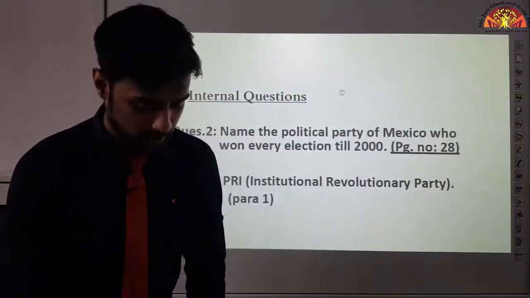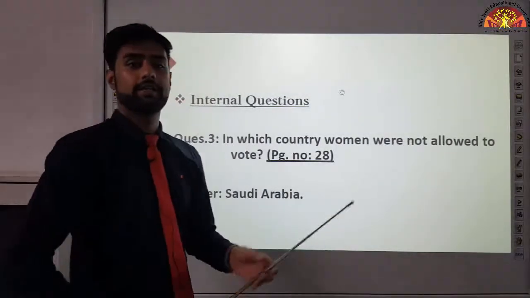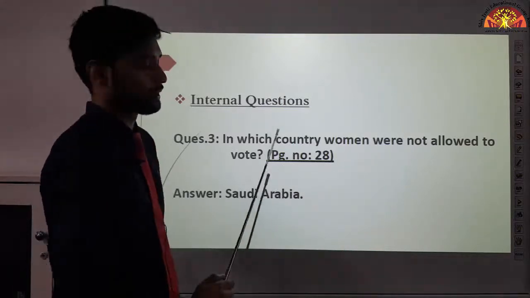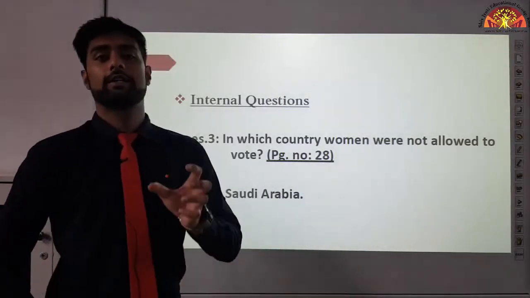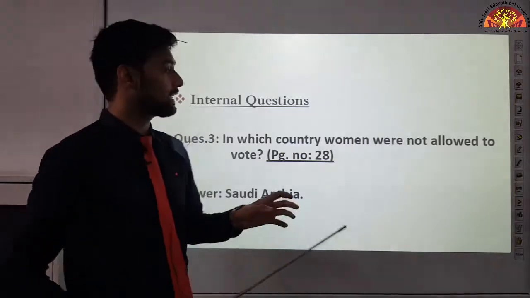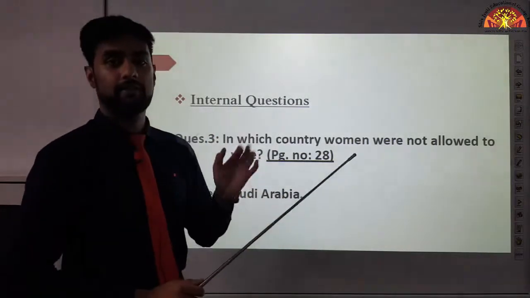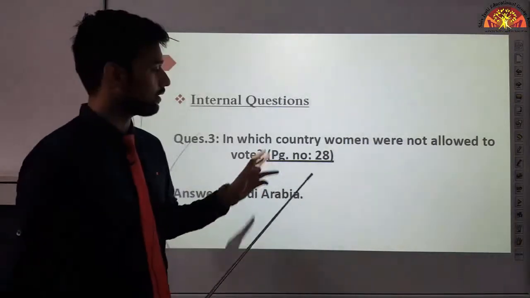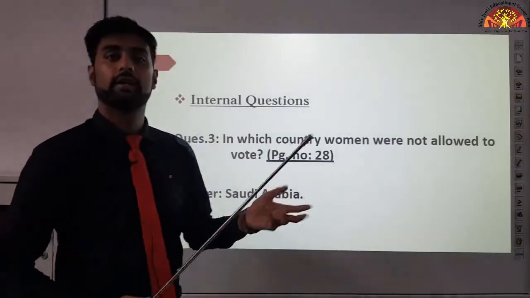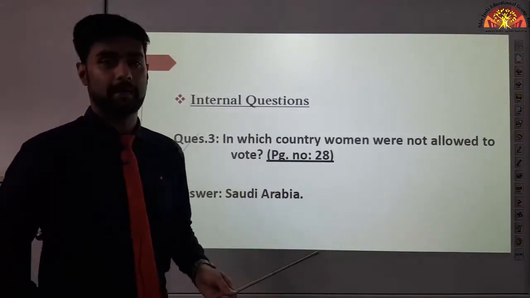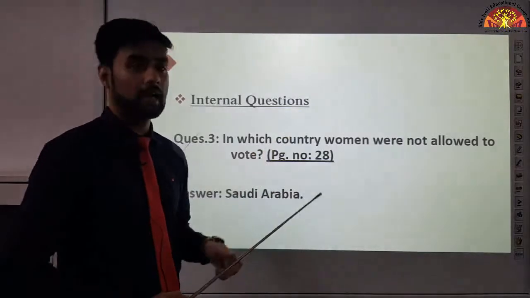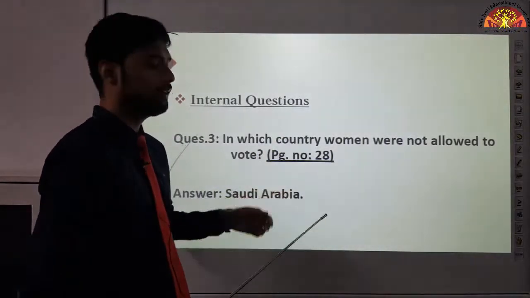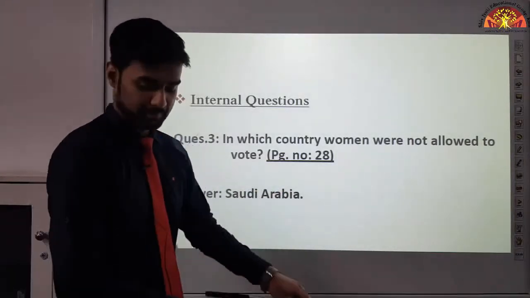Now, on same page number 28 only, write the third question, which is, in which country women were not allowed to vote? In this chapter, we learnt about a country, Saudi Arabia, right? So it's asking that which country that we have studied about in this chapter, which country women were not allowed to vote? Write this question on page number 28. You can simply write the answer, Saudi Arabia. There were other countries as well where women were not allowed to vote. But in this chapter, we studied about Saudi Arabia. That is why we are covering this as an answer.